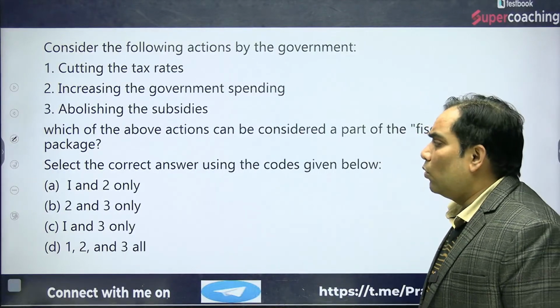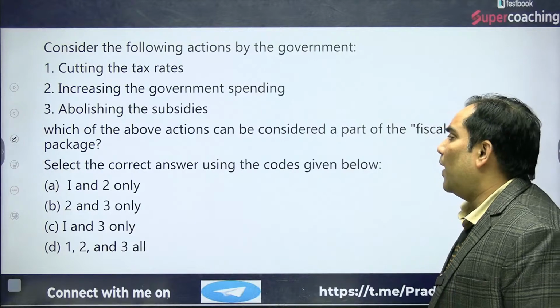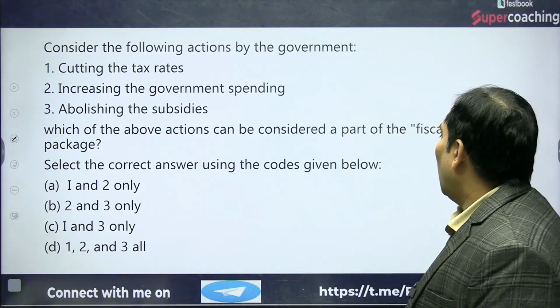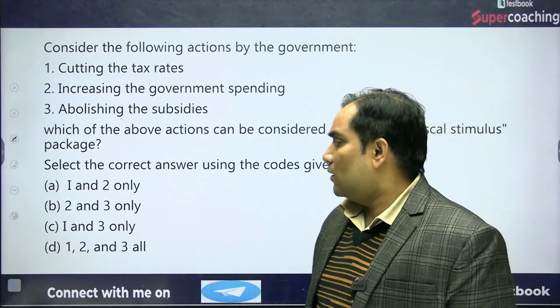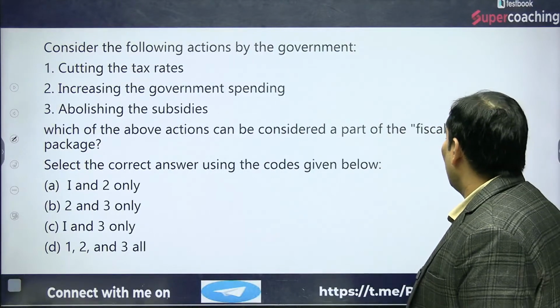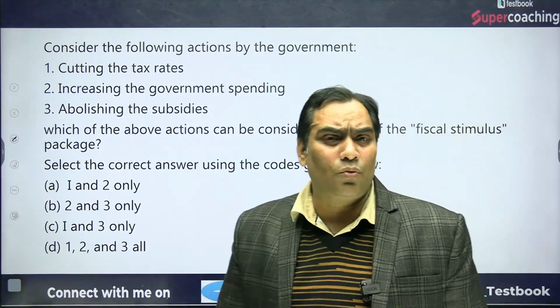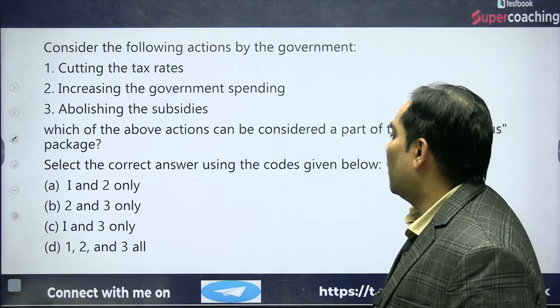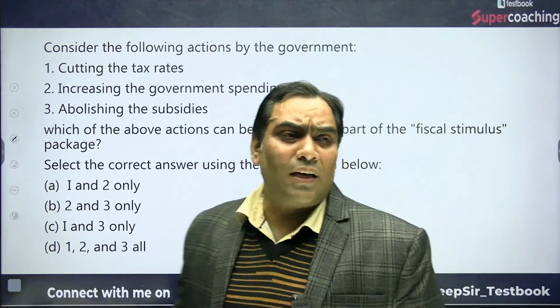Now I am going to read out the question. Which of the above actions can be considered a part of the fiscal stimulus package? Select the correct answer using the codes given below. So let me know the answer, dears.